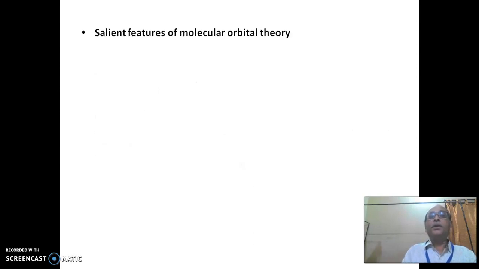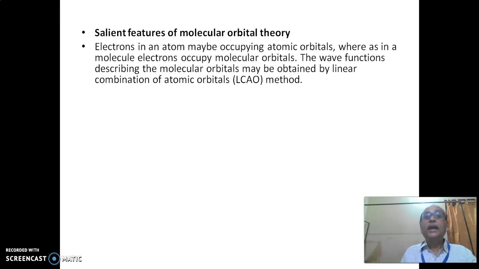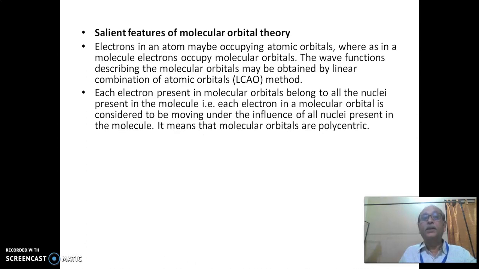The salient features of this molecular orbital theory are: the electron in an atom may be occupying atomic orbitals, whereas in a molecule, electrons occupy the molecular orbitals. The wave functions describing the molecular orbitals may be obtained by linear combination of atomic orbital method.